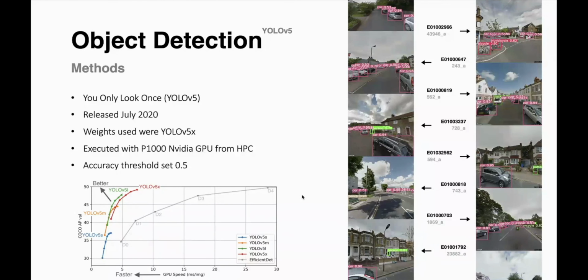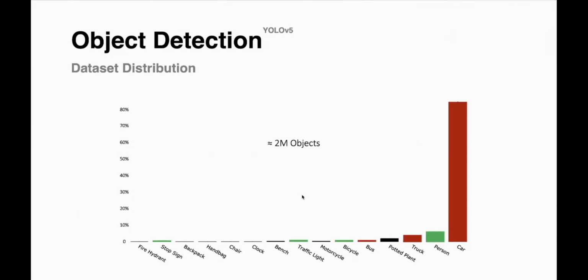So YOLO v5 was used. It is a very recent model, released in July 2020. The weights used for this model were the most accurate and also the heaviest, but this was not a problem because we used HPC with a powerful GPU to execute this model. Only detections with at least 0.5 certainty of accuracy were considered. Those are the methods, now the results.